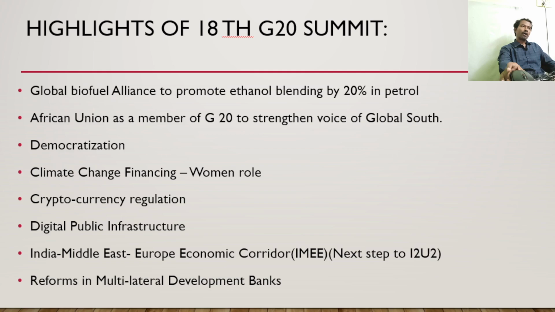And the most important of the G20 summit is the economic corridor, that is a multi-billion dollar mega infrastructure connectivity project, right? A mega infrastructure connectivity project was launched as a part of the G20 summit. That is the India, Middle East, Europe Economic Corridor. Let us understand this IMEC corridor, and many people are saying it is a counter to the Belt and Road Initiative of China, but I disagree with them.